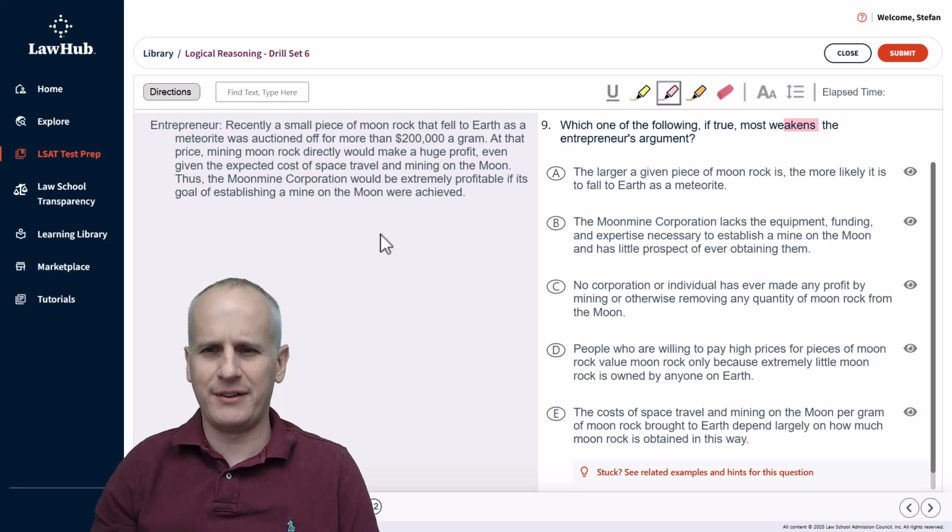So we've got an entrepreneur on the left-hand side. We're going to read the entrepreneur's argument. And if it's an in real life situation, we might want to come up with a prediction so that we can more expediently work through our answer choices as well.